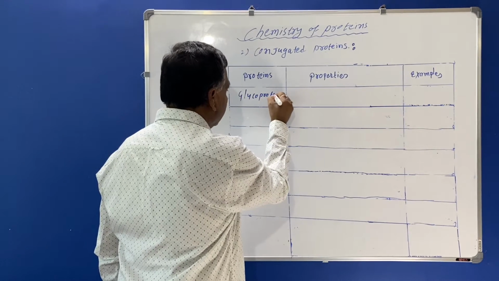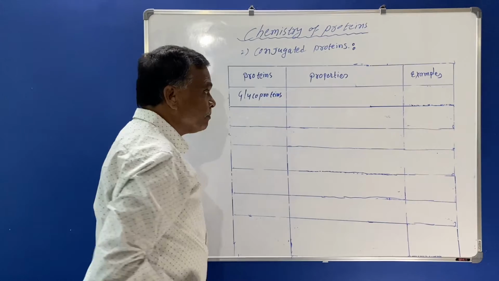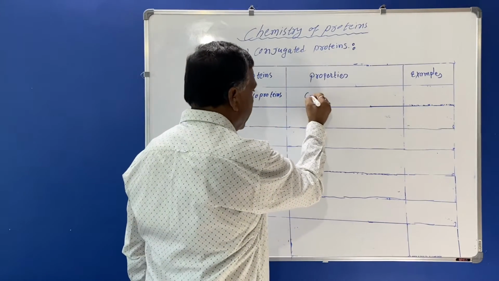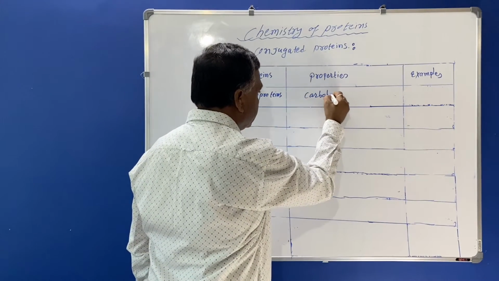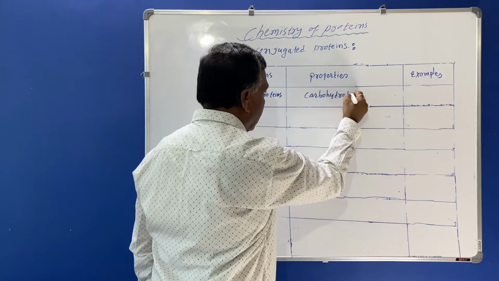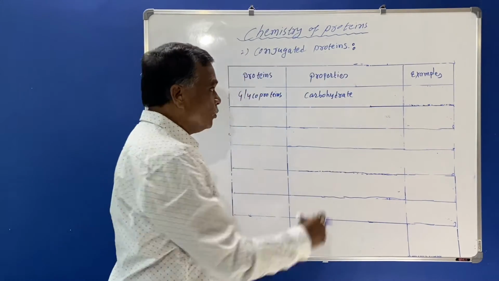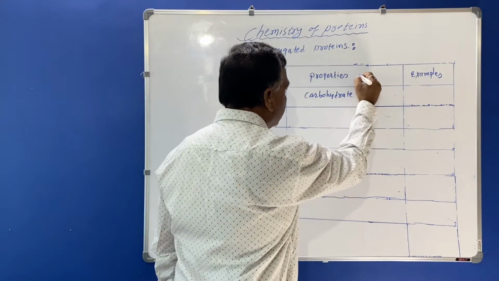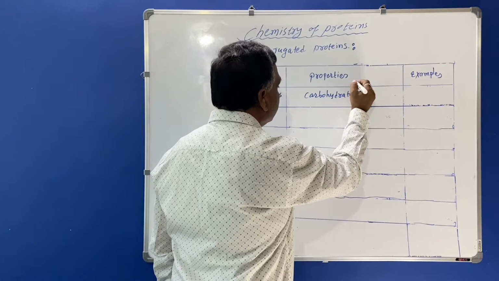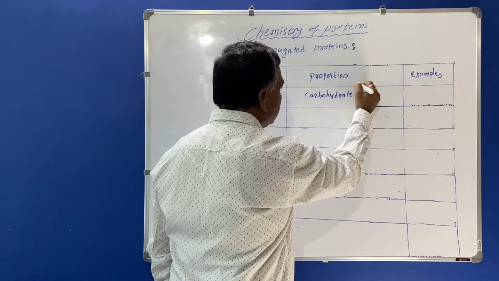Glycoproteins. These proteins will have the carbohydrate as a prosthetic group.